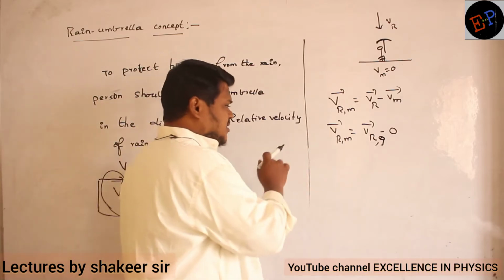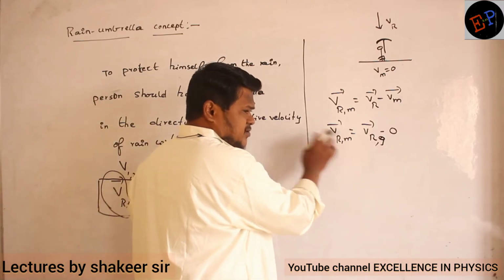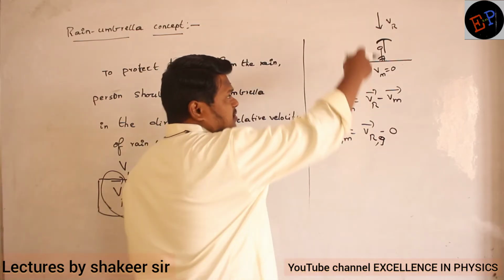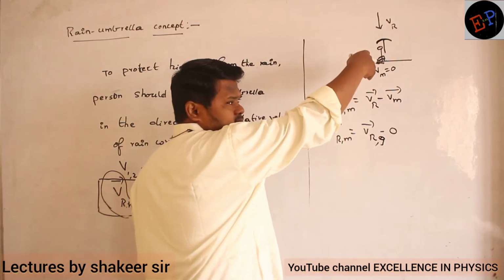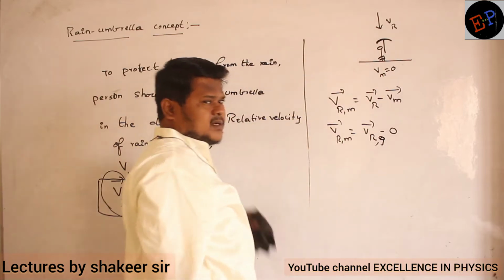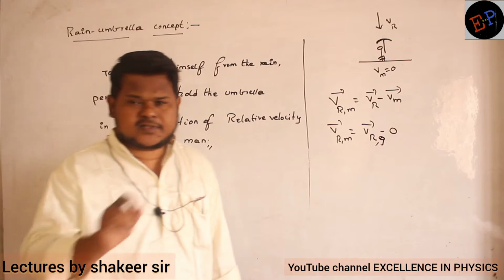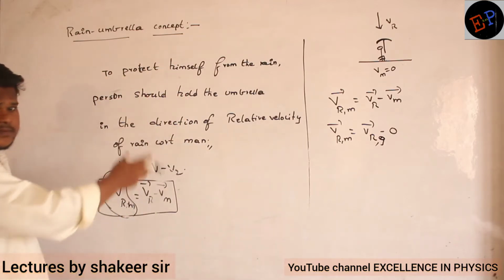So therefore in this condition, velocity of rain with respect to man is nothing but velocity of rain with respect to ground. And rain is falling vertically downwards, no, with respect to ground. So the person, if he holds the umbrella in the same direction, then definitely he can protect himself from the rain. Are you able to understand? Okay. Completed, ma, this one?